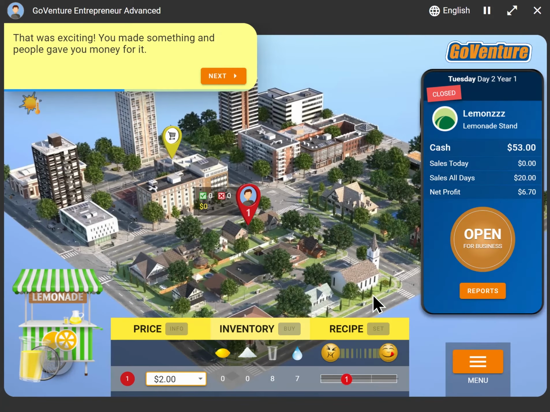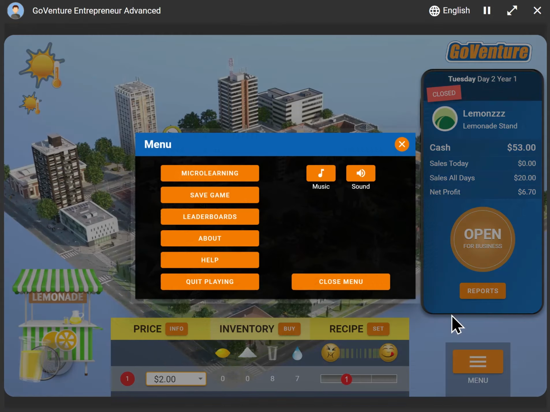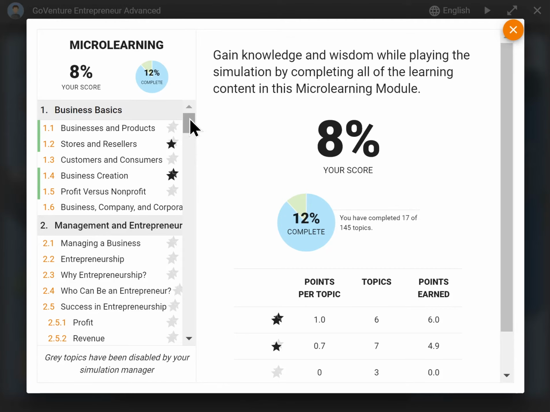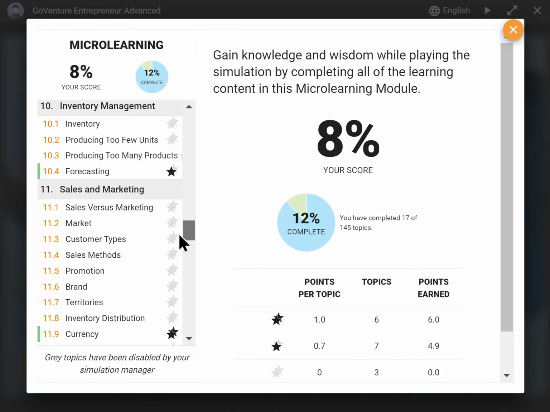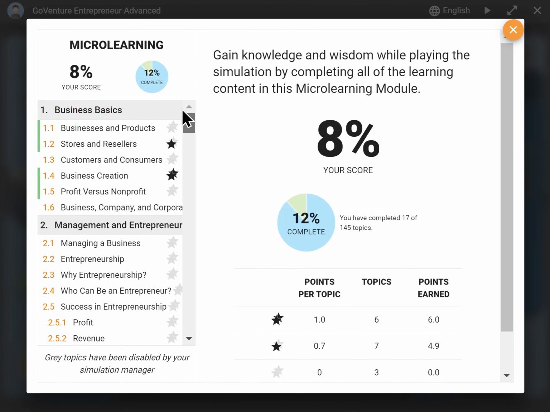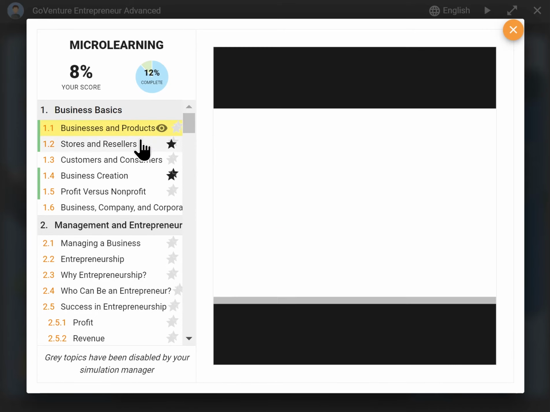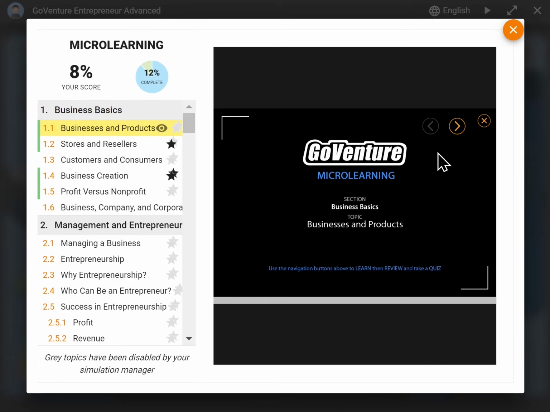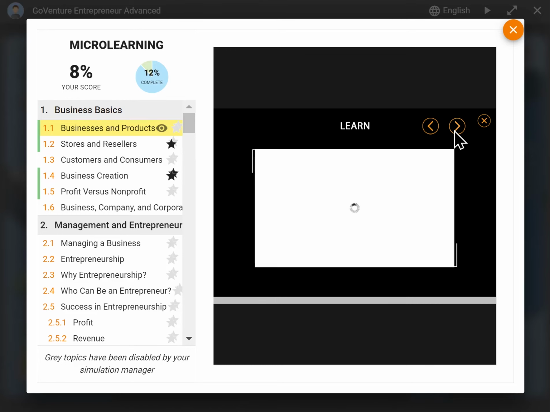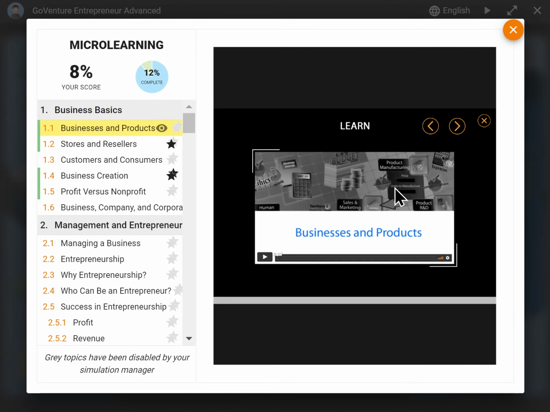Well, we actually have built into the simulation micro-learning modules. There are over 140 micro-learning modules that cover every aspect of business. You can see them here, and instructors can pick and choose which of these modules they want to make available to their students. They can click on the subject and then watch a short video. Every module has a short video. Generally, it's only 1 or 2 minutes long, very brief.